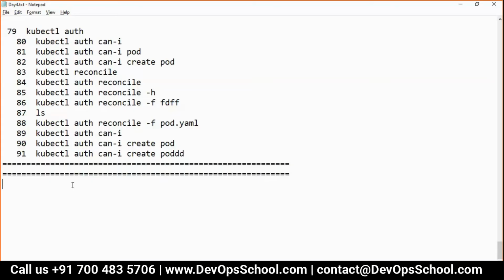So the next API resource which I am going to teach you is the replication controller. See here, it has a replication controller. Okay, now it has two words. Let's break it down: replication and controller. So what is the replication?